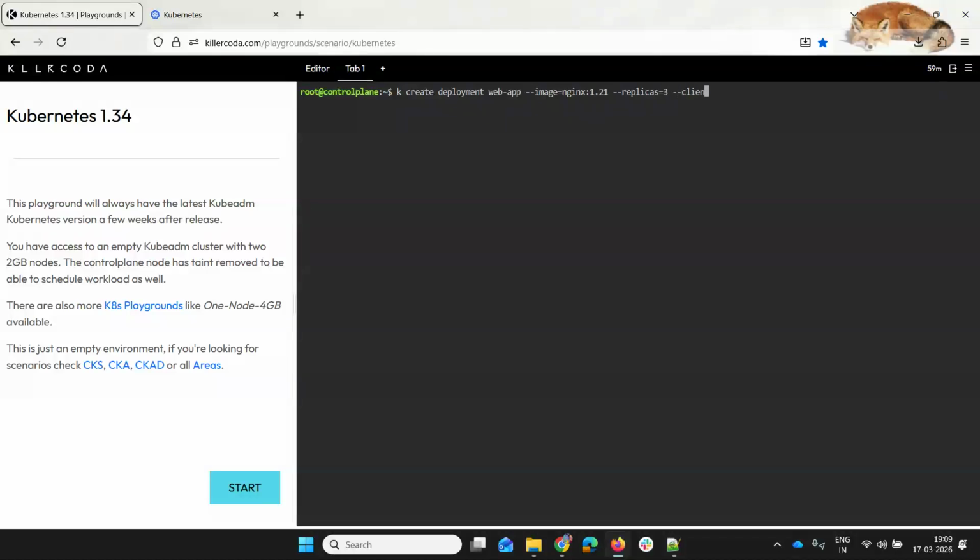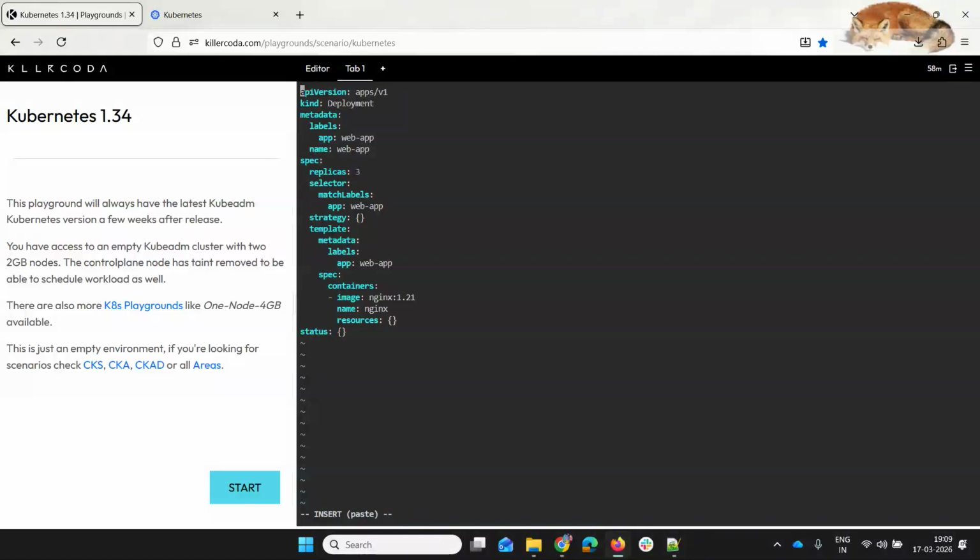I don't want to create it now, only hyphen hyphen dry run equals client. We can also give server here. Hyphen o yaml, output should be in YAML. And I need to save it as dep1.yaml. I want to edit this YAML file.